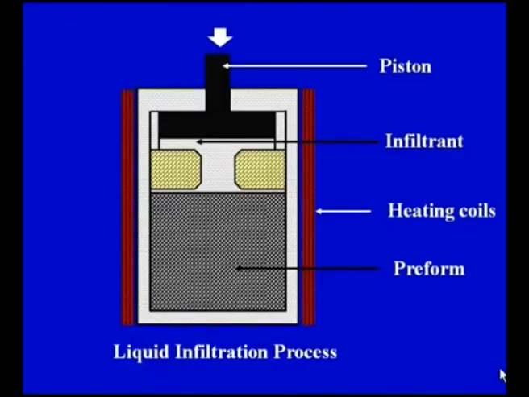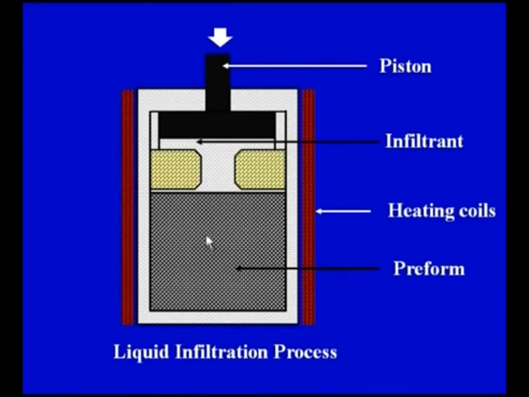Let us first try to understand this with the help of a diagram. On your screen you can see a very simple diagram as I have already drawn. We have a piston, a pressure is applied on the piston, and this is the infiltrant, shown with the help of this arrow. When the pressure is applied on the piston, this infiltrant would travel and fill the preform. The preform is basically a network or an array of fibers which has been made together depending upon the design of the final product, and this particular process is called the liquid infiltration process.